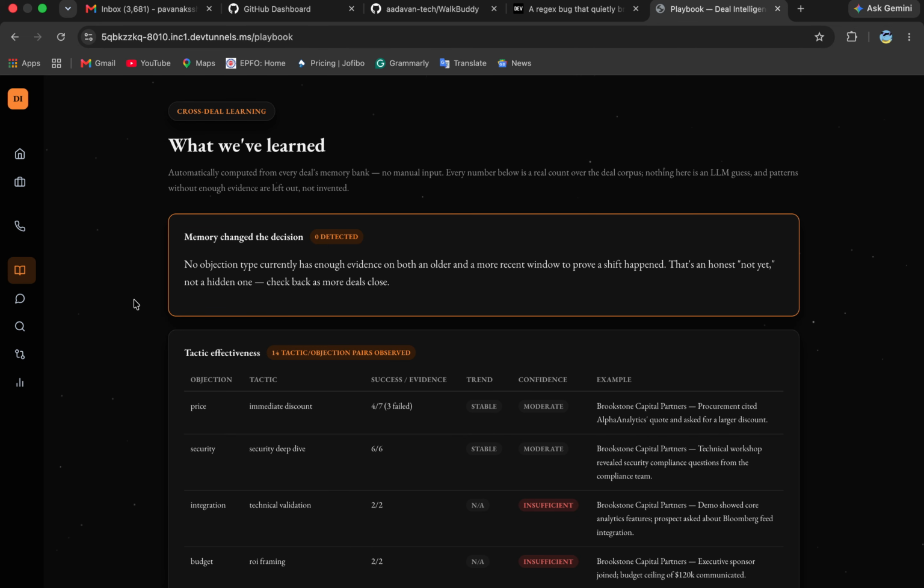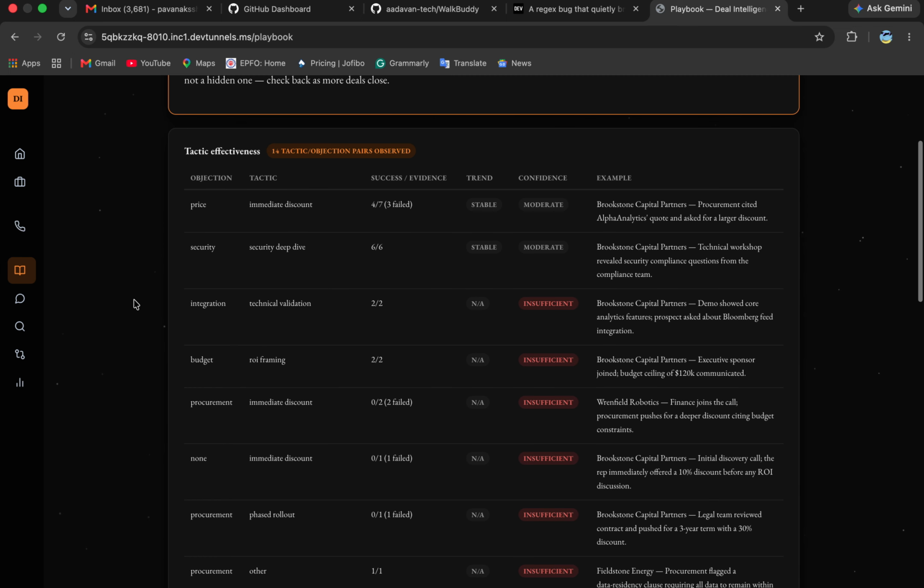And this is where it all adds up. Playbook looks across every deal's memory and splits the timeline, older experiences versus recent ones, and asks, did the best move for this objection actually change? Before, this tactic was winning, and more deals closed. Look, a different tactic is winning now, with more evidence behind it and a higher confidence label. Nobody handwrote this. It's recomputed every time the page loads, straight off whatever's sitting in the data deals. That's the whole point. This agent's advice isn't fixed. It moves as the evidence moves.